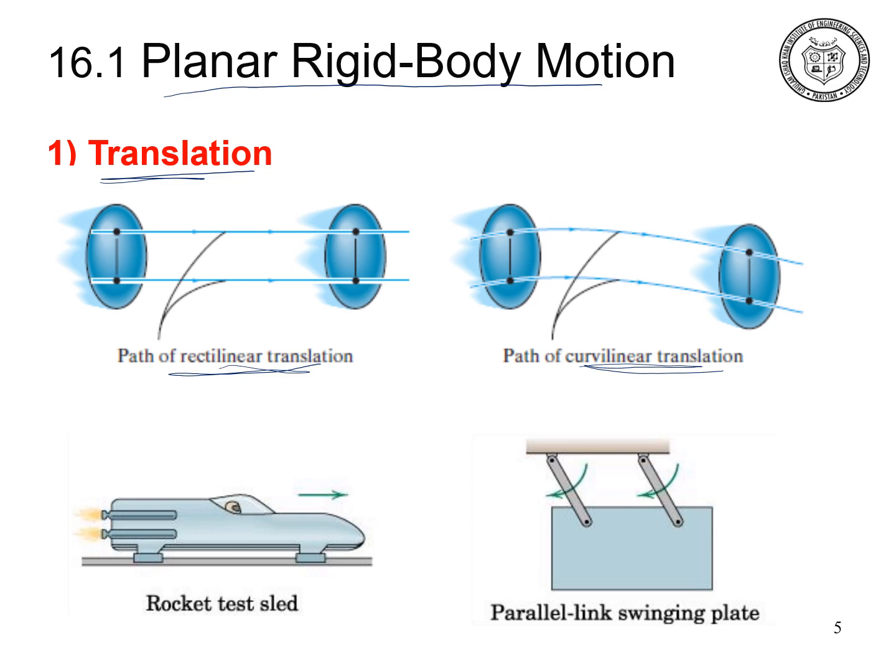So in the rectilinear translation motion, the rigid body moves along a straight path, while in the curvilinear translation motion, the rigid body moves along a curved path. Let us say that the particles on that rigid body are particle A and particle B. This is the initial location of the particles, at time t equal to 0. After some time, the rigid body moves to a new location, at time t equal to t1.